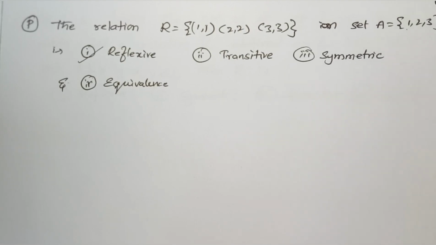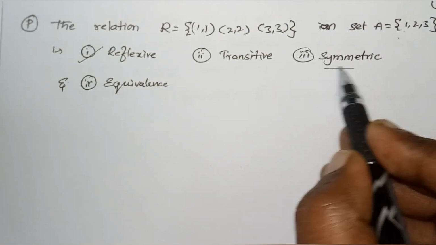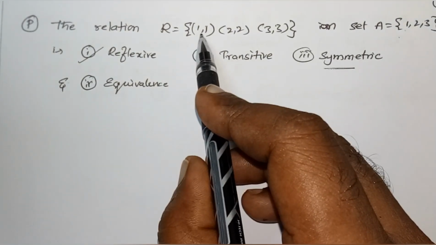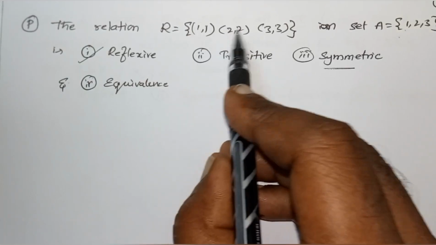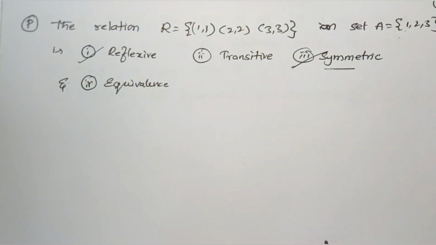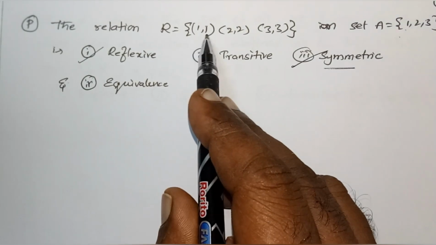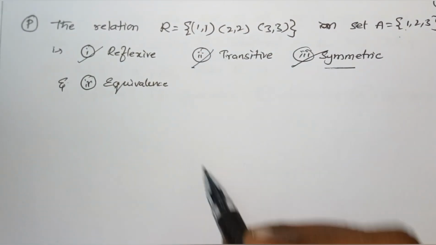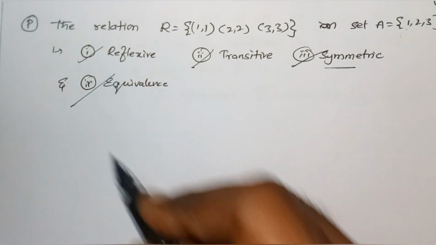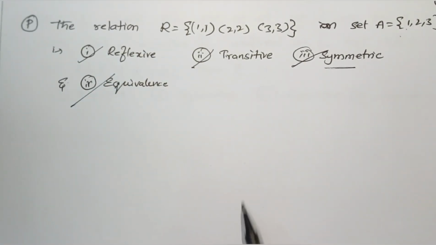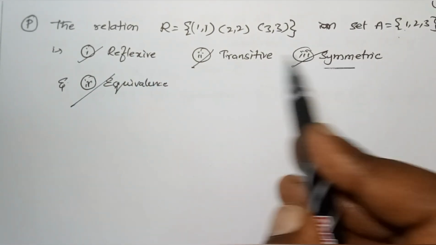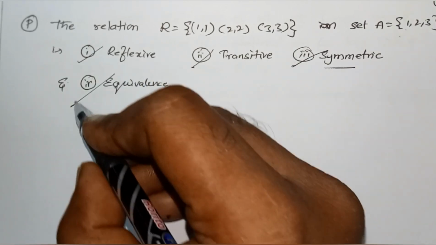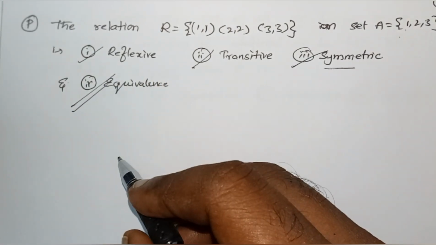It's a reflexive relation. Transitive: first of all, look into symmetric. (1,1) is there. (A,B), (B,A): (A,B) itself. Therefore, it is symmetric. Also (A,B), (B,C), (A,C) is the same. Therefore, it's transitive. So, if it is reflexive, transitive and symmetric, it's satisfying all these three. Therefore, it's an equivalence relation.